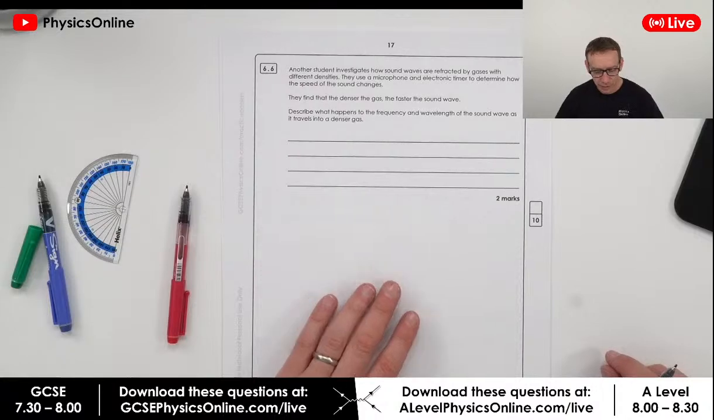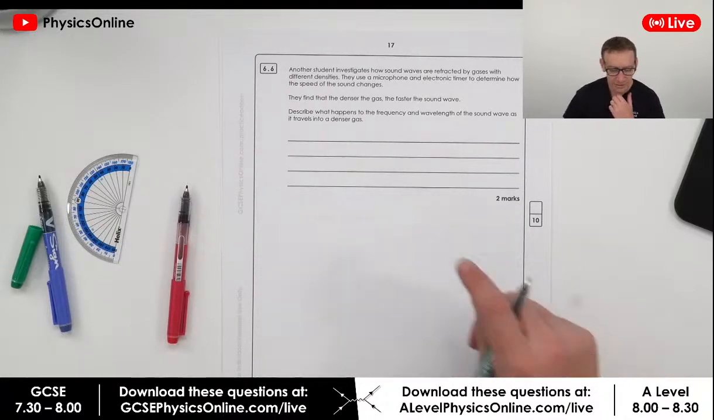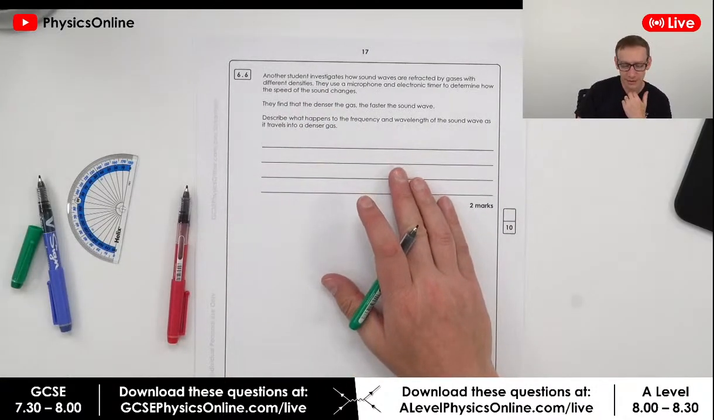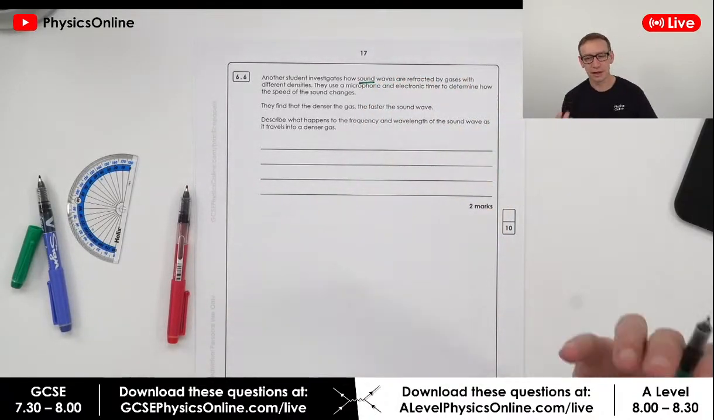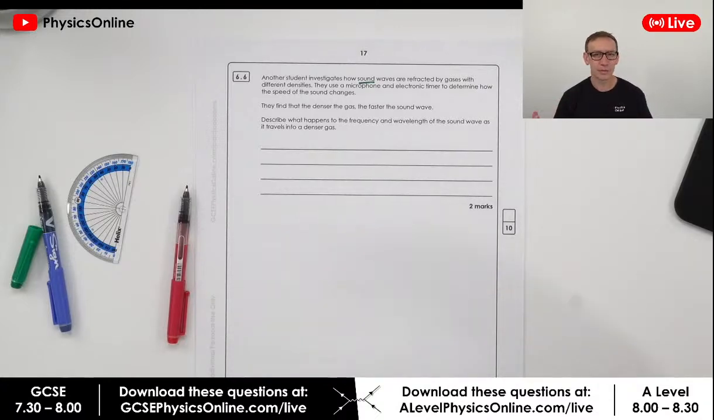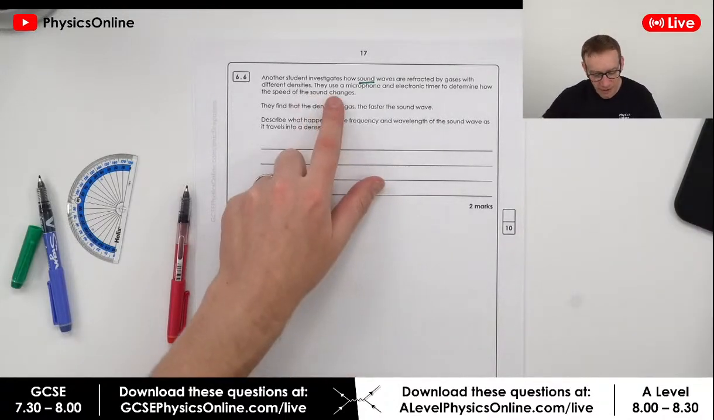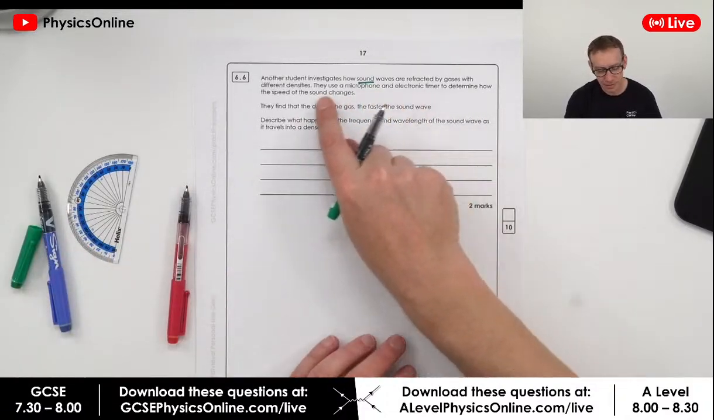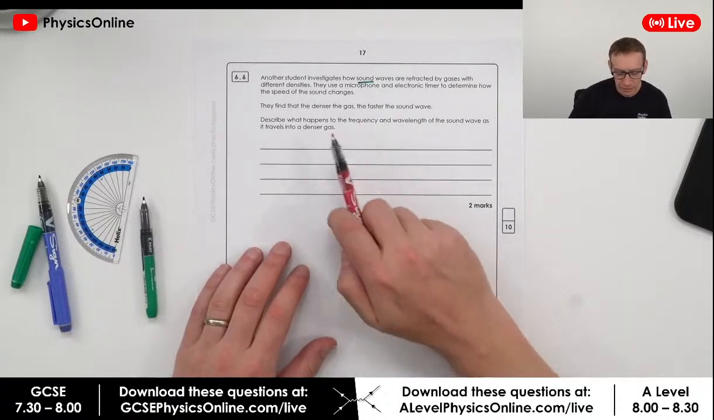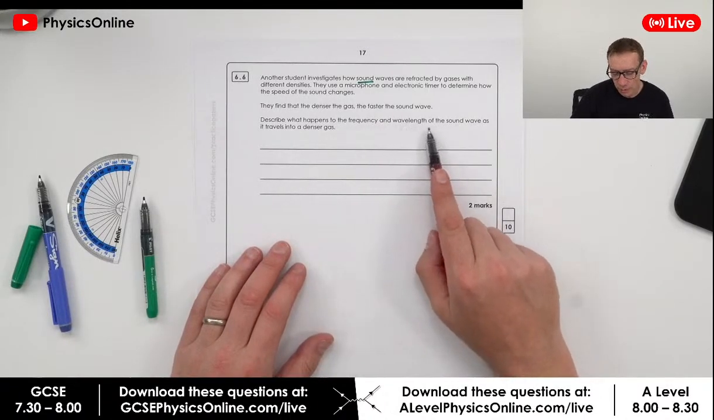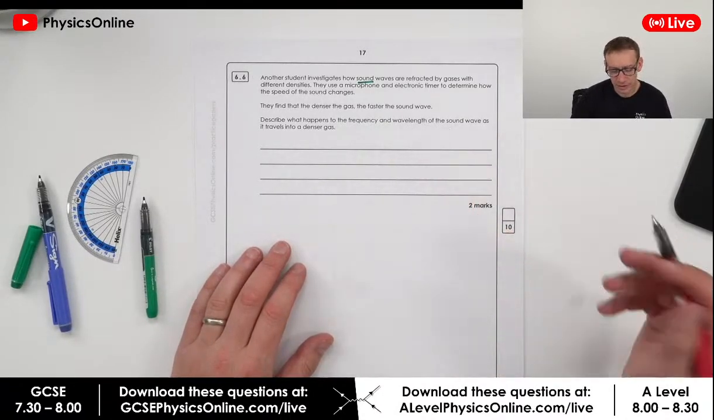Okay, right. So this one over here is a question about refraction, but now we're looking at sound. It isn't just light that refracts. Other types of wave, including sound, can also refract. Another student investigates how sound waves are refracted by gases with different densities. They've got a microphone and a timer to determine the speed, and they find that the denser the gas, the faster the sound wave. Describe what happens to the frequency and the wavelength of the sound wave as it travels into a denser gas.